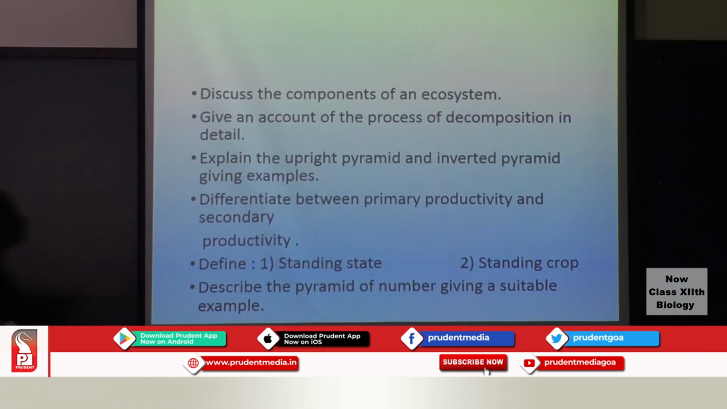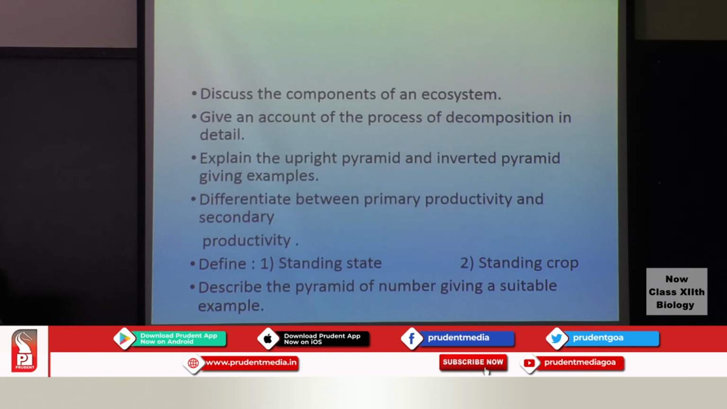Then you will have the next one: explain the upright pyramid and the inverted pyramid giving examples. We have seen some examples during the start. For the upright pyramid, you can give the example of pyramid of number, you can specify that particular example in detail and explain the upright and the inverted pyramid giving examples.